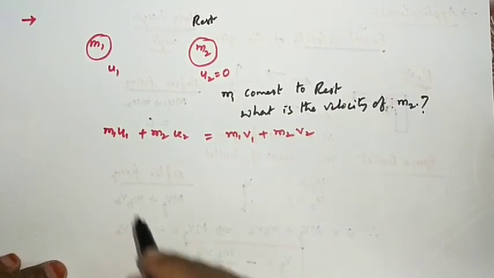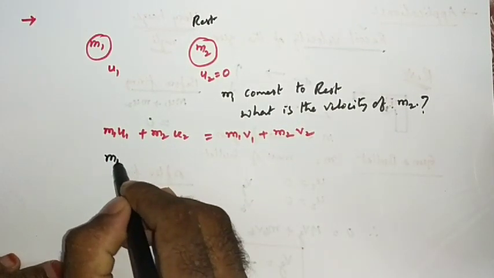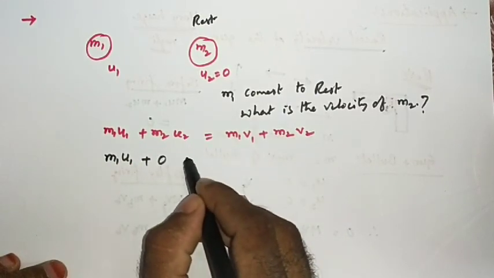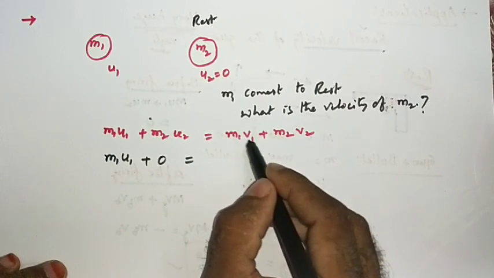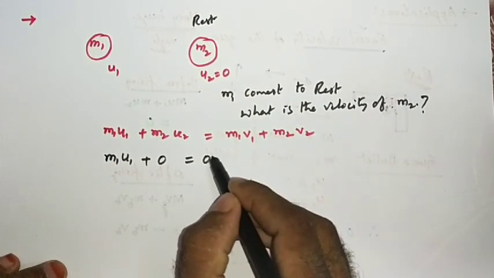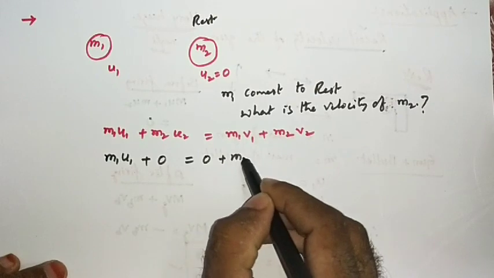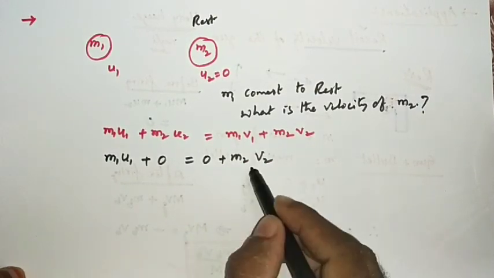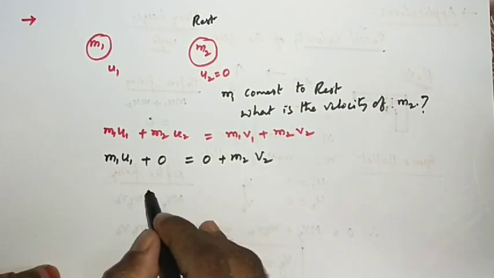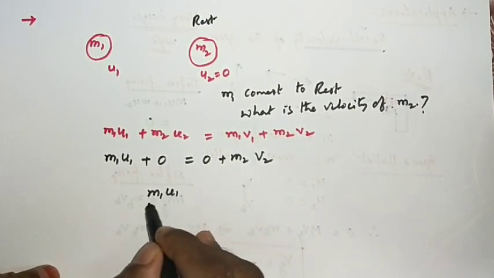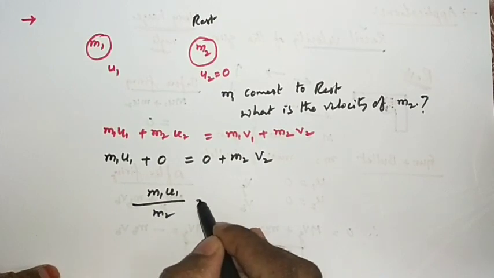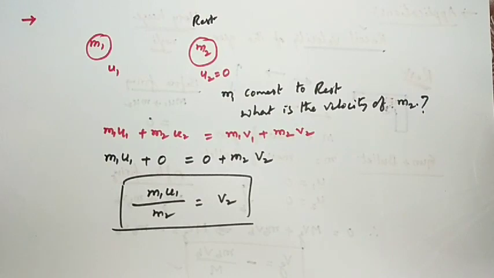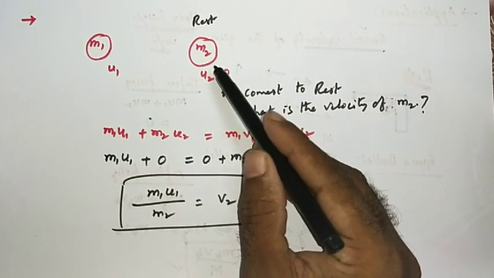Substituting, u2 is 0, so m2 u2 is 0. v1 is 0 because m1 comes to rest, plus m2 into v2, which I want to calculate. So m1 u1 by m2 is equal to v2. This is the velocity of the second body.